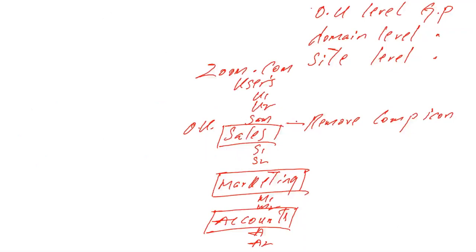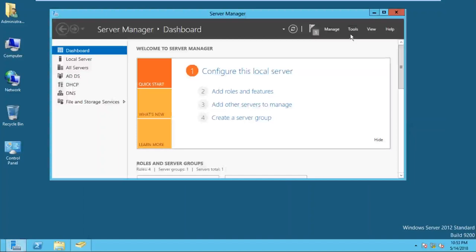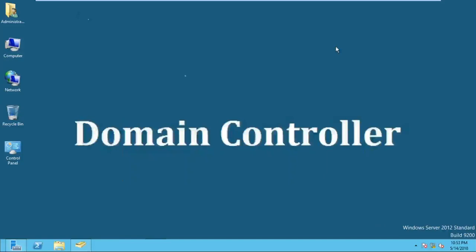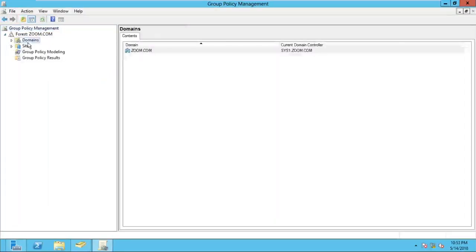Please write down the next point. In system 1 server, open the group policy management console, the GPM console. How to open it? Go to the Server Manager console in the DC server, go to Tools and open the group policy management console. Once you click on it, the console will open, and you can see this is working for the Zoom forest. Expand the forest, expand the domains, and expand the domain name zoom.com.